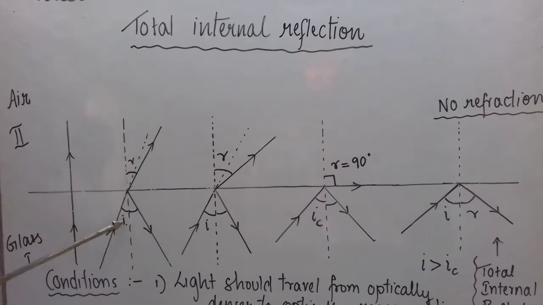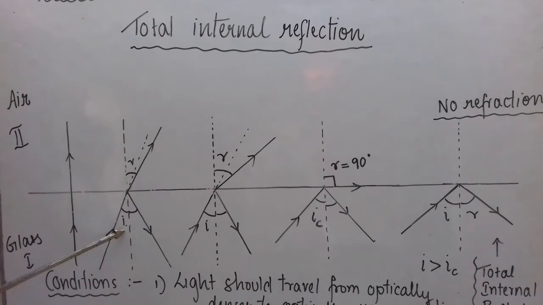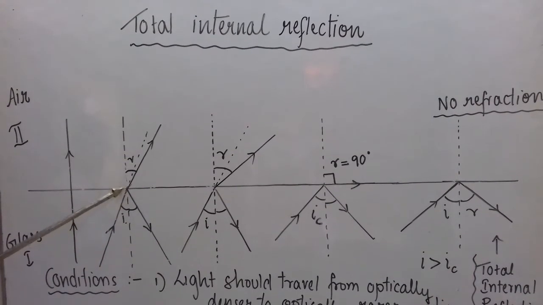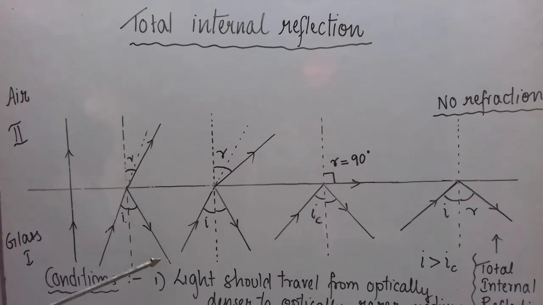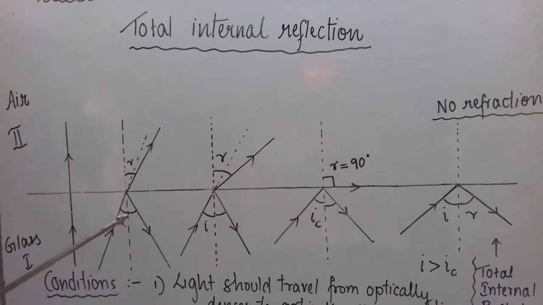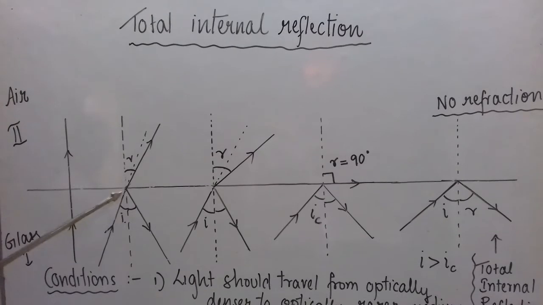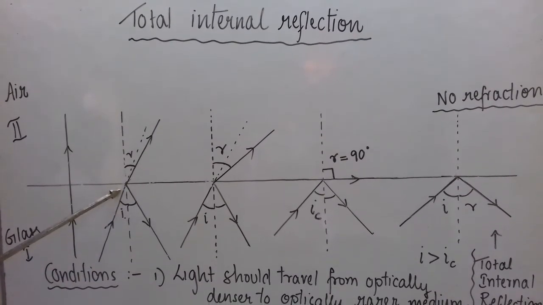So here I have increased the angle of incidence. I is having a certain value. It is not 0 degree. And if this is my incident ray, I know that part of the incident light will reflect back following the laws of reflection. It means here if I write I and R, then I will be equal to R, angle of incidence will be equal to angle of reflection. So part of the incident light will reflect back following the laws of reflection, and part of the incident light will enter into the second medium.